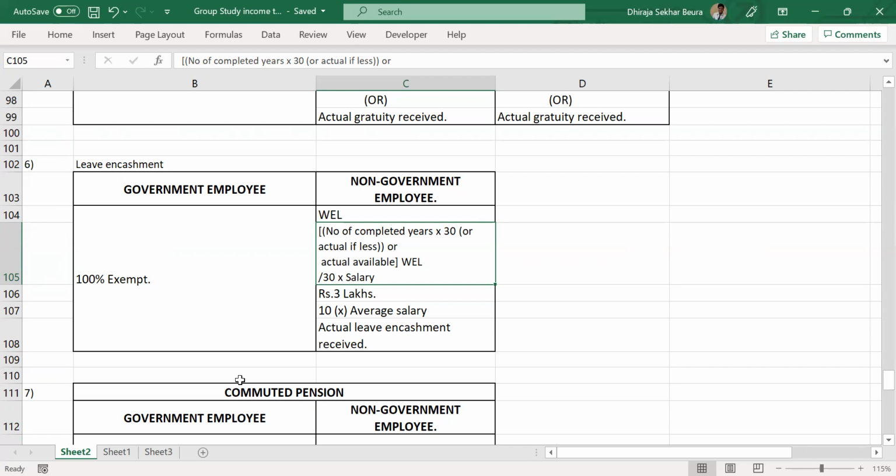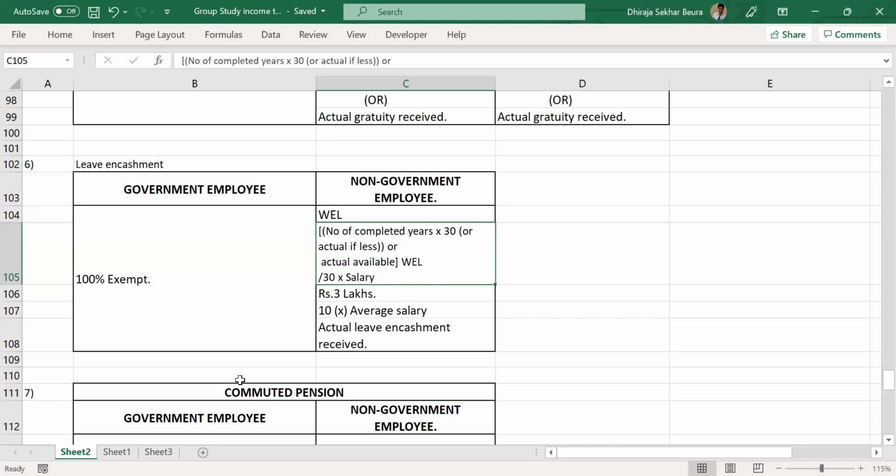The language, you can keep it for yourself. You can follow my language also, as I'm saying. So anybody who is not listening to this discussion, if they look at this language, they won't understand anything. But we know what we are doing, right? So what I'm saying is number of completed years into 30, or actual if less, or actual available, whichever is lower, divided by 30 into salary.